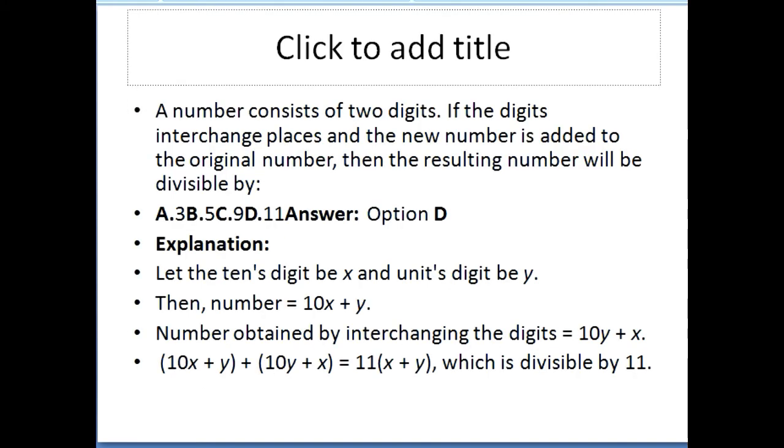And here, a number consists of two digits. If the digits interchange places and the new number is added to the original number, then the resulting number will be divisible by which number? Kindly go with the tens digit as x and the unit digit as y and apply it, you will get the number which is divisible by 11.